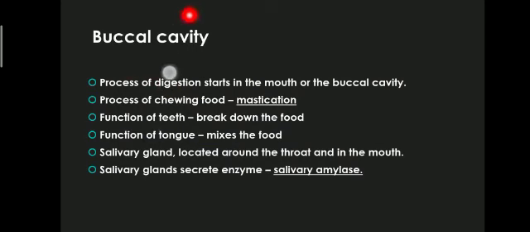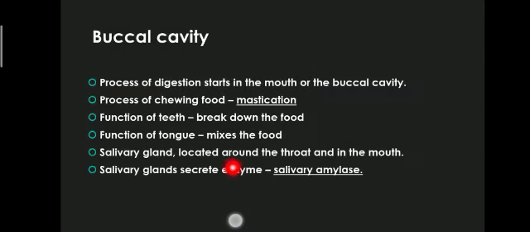As we were talking about the buccal cavity, that is the mouth, chewing of food is known as mastication. The function of teeth is to break down the food. The tongue mixes the food. Salivary glands are located around the throat and in the mouth. The salivary glands secrete an enzyme known as salivary amylase.